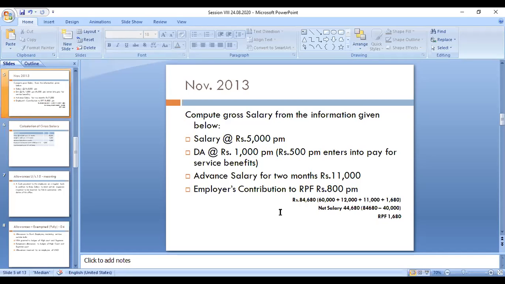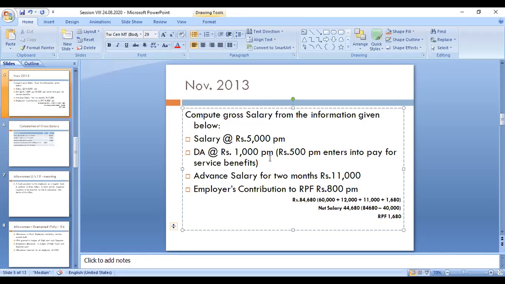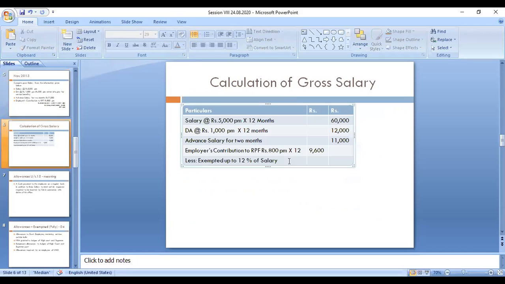Okay, so 12 percent of salary. Salary in the sense, we have to take the basic salary and DA. So DA, only 500 you have to take. The remaining 500 you need not take for calculation of the salary. Advance salary you have to consider. Then for the salary calculations, you have to take